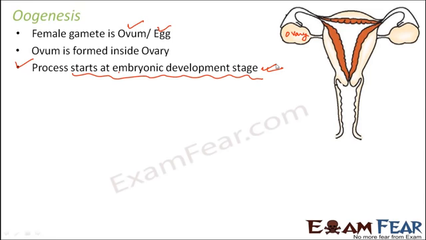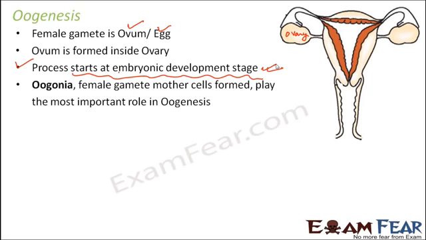So that's about oogenesis. Now in oogenesis, oogonia, that is the female gamete mother cell, play the most important role. Like how in case of spermatogenesis we had the male germ cells, in a very similar way here we have oogonia, which is called the female gamete mother cell because it gives birth to female gametes. So this is going to play the most important role. Now we will see how oogonia is formed and how oogonia gives rise to the egg cell.